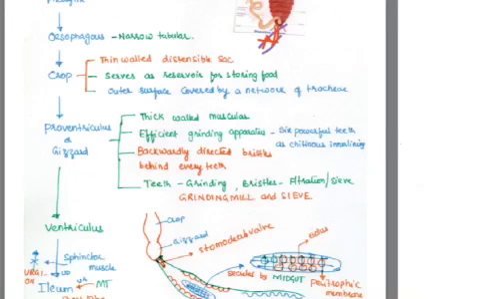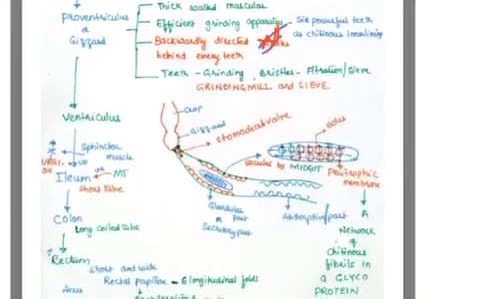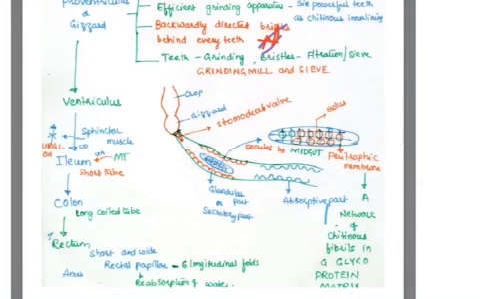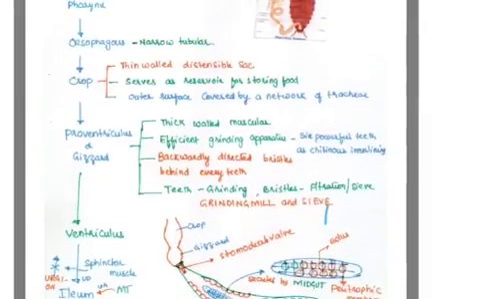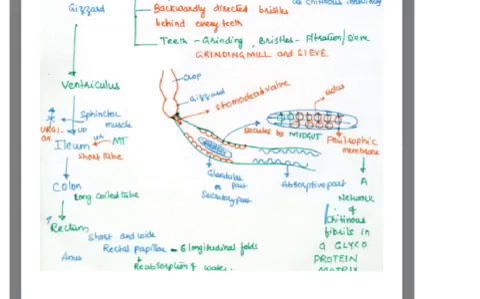The gizzard is a thick-walled muscular efficient grinding apparatus, with six powerful teeth, a chitinous inner lining, and backwardly directed bristles. Behind every tooth, teeth are for grinding, bristles for filtration or sieve. Because of these two features, it acts as a grinding mill as well as a sieve. Now, this is all about the foregut. In the foregut, the crop is helpful for the storage of food material, and the gizzard acts as a grinding mill as well as a sieve.